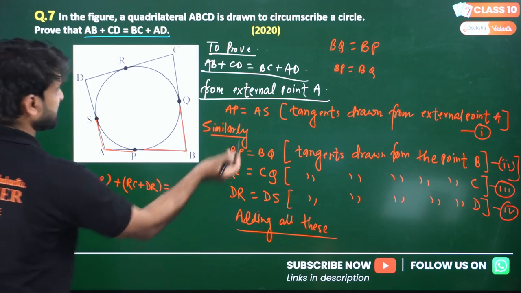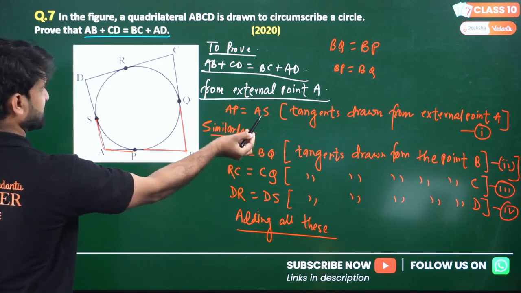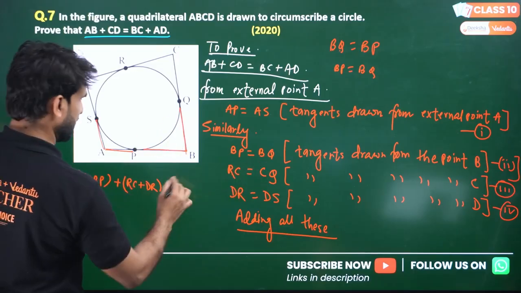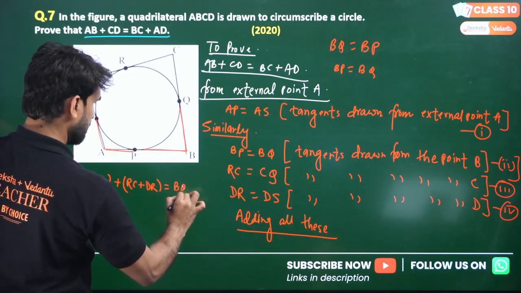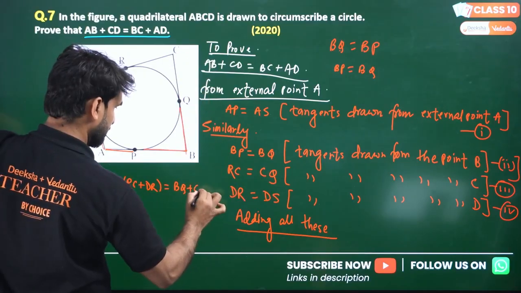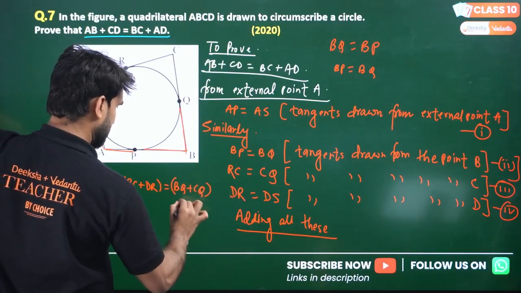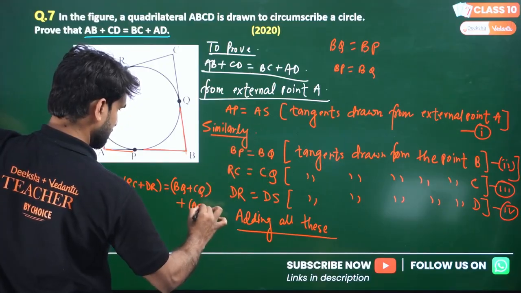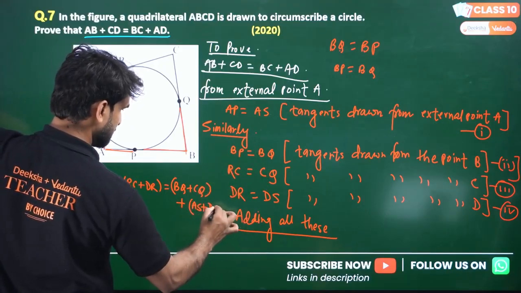Now make a system. Where is AS? Now you can directly take BQ first. BQ plus, if this is BQ, you have to take CQ with BQ, right? Plus, which are remaining? AS plus this is DS, right?